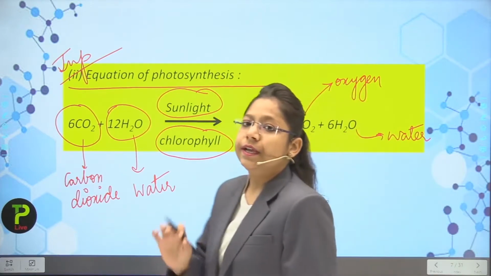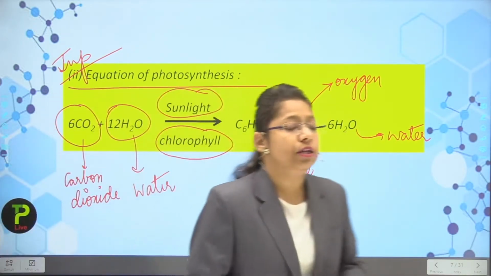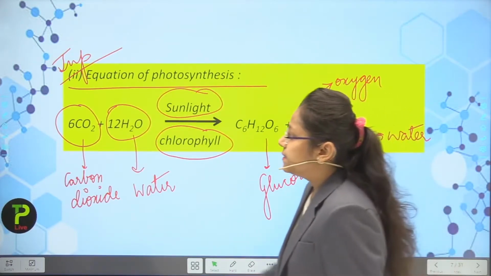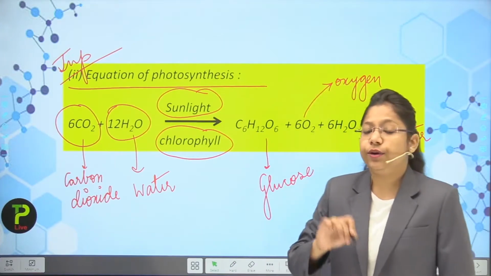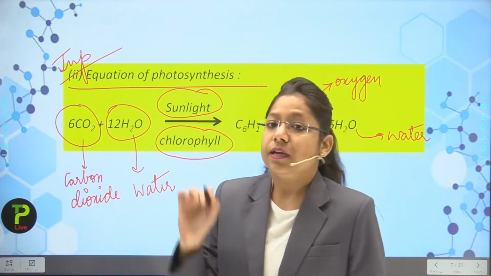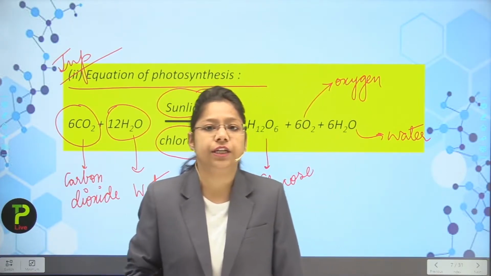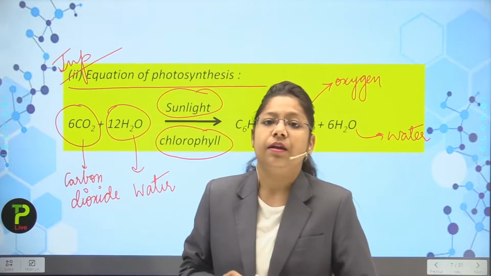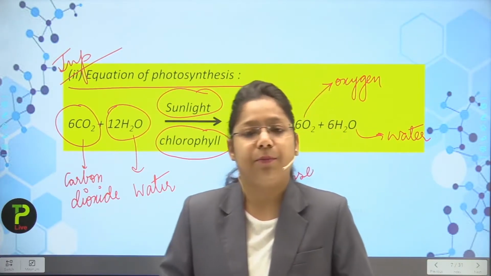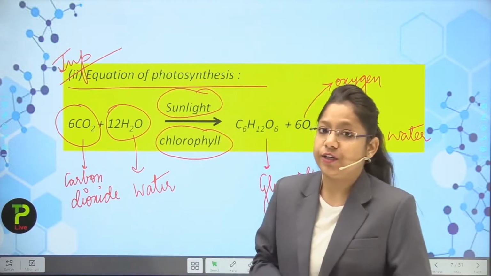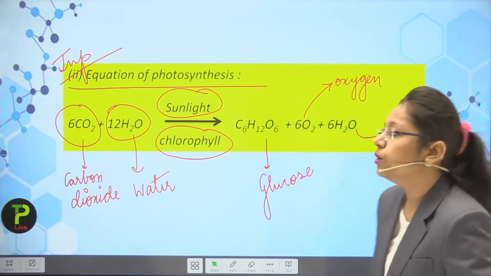Now students, you can see here the numbers written on the molecules. This is 6, this is 12. Now, why have they been written? Actually, you have read chemistry. In chemistry, you have read the law of conservation of mass, according to which we balance the chemical reaction. So this is the chemical reaction which has been balanced by putting numbers in front of the molecules. So this is the equation of photosynthesis.